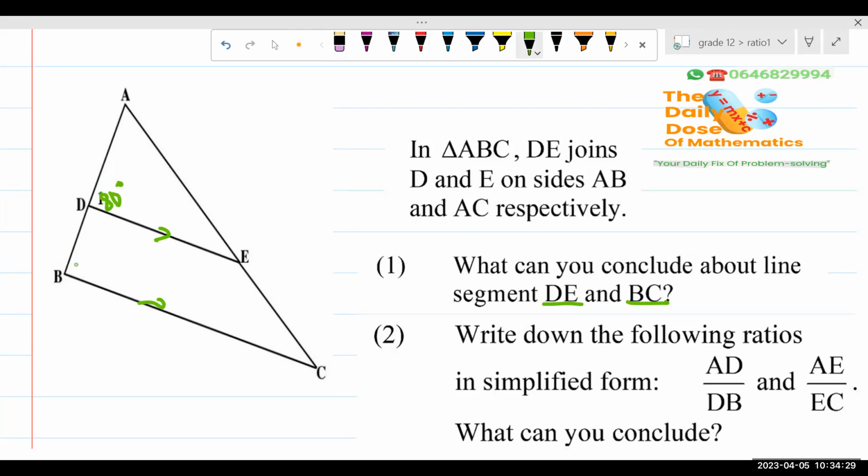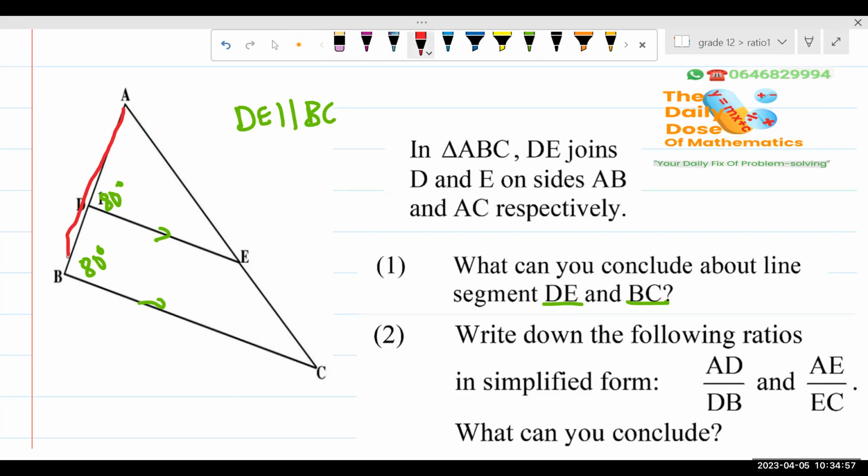So this is 18, this is 18. And then you say to me, DE is going to be parallel to BC. Question is why? In Euclidean geometry, you can't just say things out of nowhere. The reason why we are saying these lines are parallel is because we have corresponding angles which are equal.